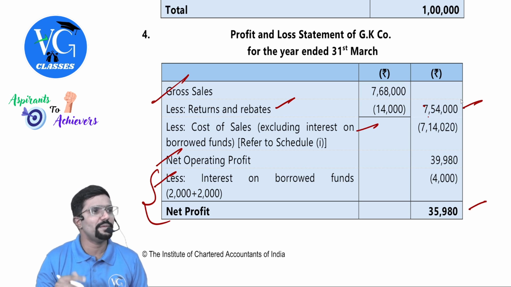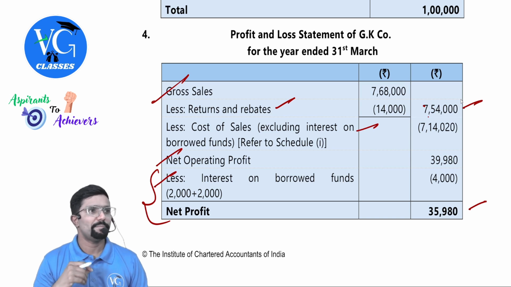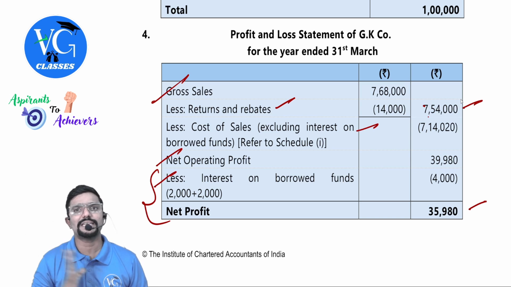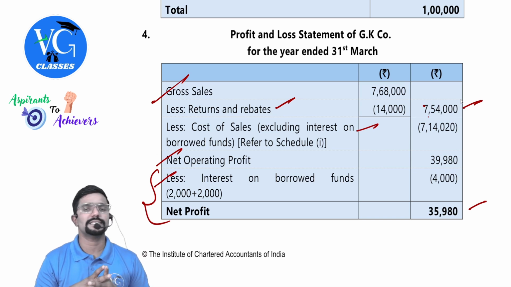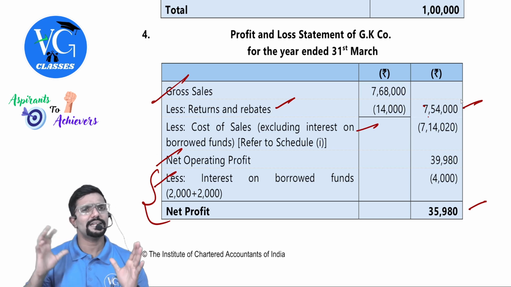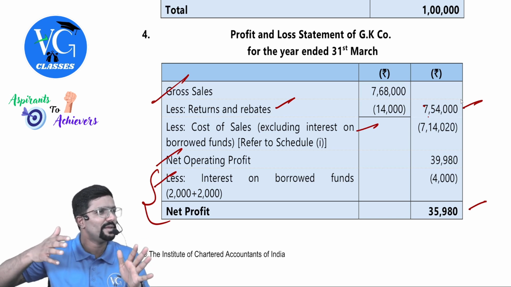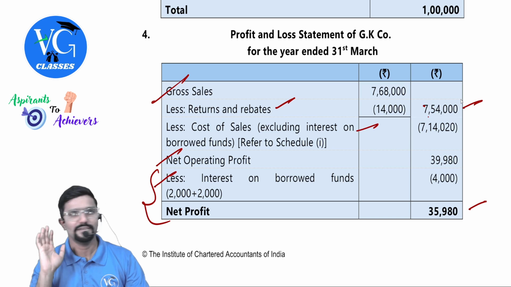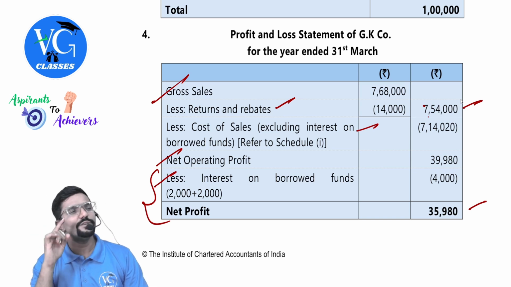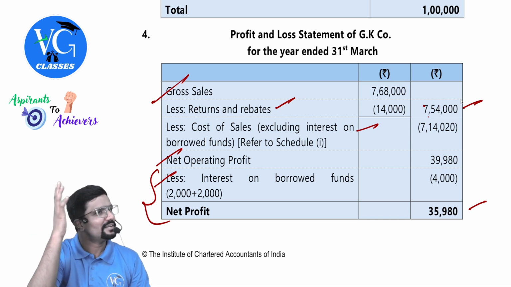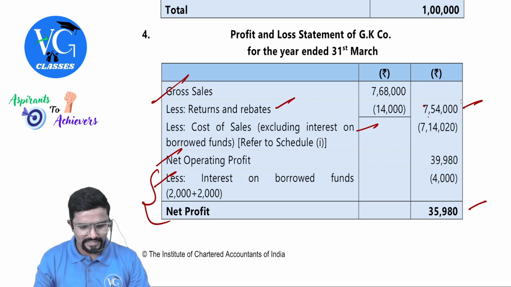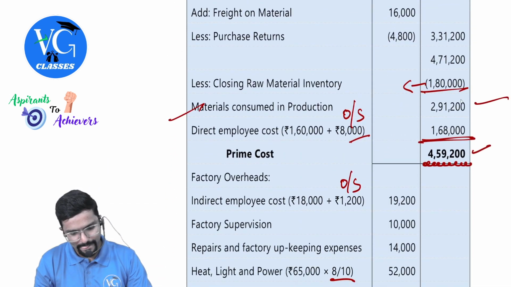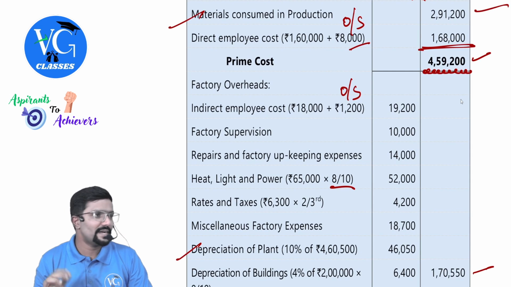In FM also you do this calculation. Operating profit we call it as PBIT or EBIT. PBIT means profit before interest and taxes, whereas EBIT means earnings before interest and taxes. Clear? This calculation, whatever I just now told, EBIT, PBIT and all, is only for FM, not for costing. Sir, here you took some tax before and all. Yes, you give it the same adjustment, however they have told, because taxes was there somewhere. Correct? Taxes here, rates and taxes.